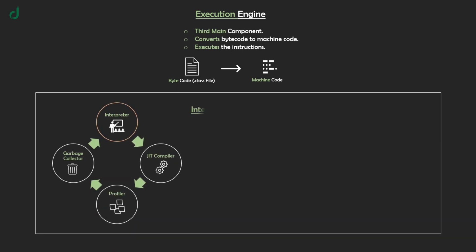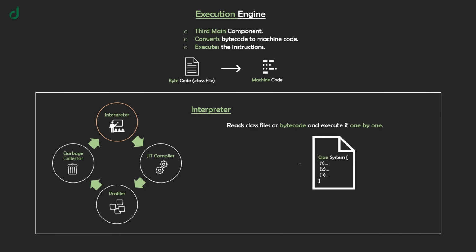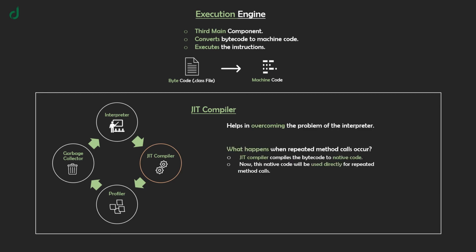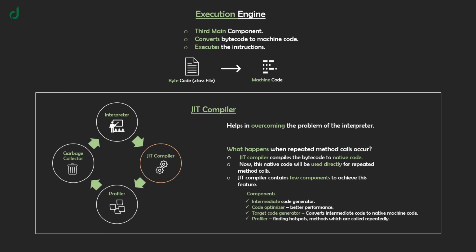The interpreter reads class files or bytecode and executes it one by one. When a method is called multiple times, it interprets those lines of bytecode again and again. Second one is the JIT compiler, which helps in overcoming the problem of the interpreter. What happens when repeated method calls occur? The JIT compiler compiles the bytecode to native code. Now, this native code will be used directly for repeated method calls.